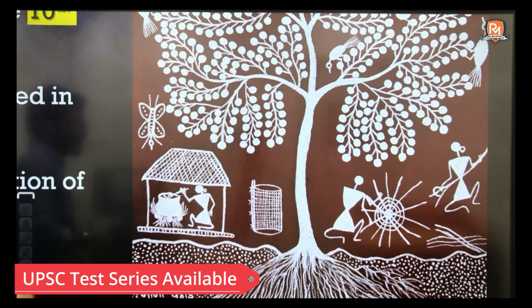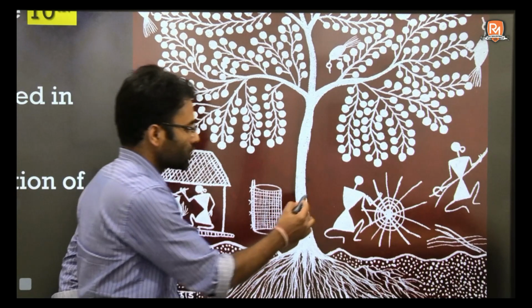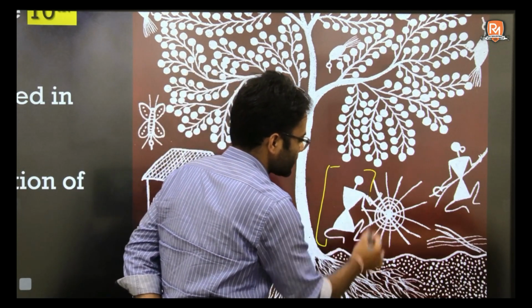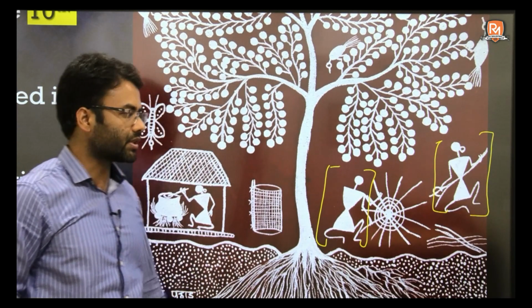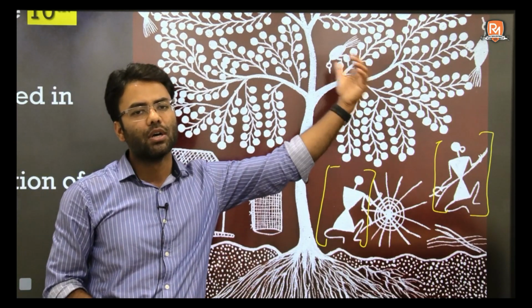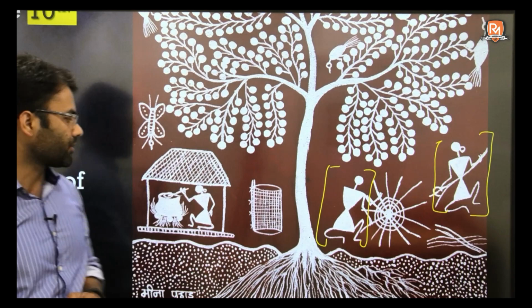Here you can see the humans are being drawn through these kind of geometrical figures, these stick designs, stick figures which we call. This is a similar way how the Bhimbedka paintings were drawn. The similar kind of figures we see in the Bhimbedka paintings also.